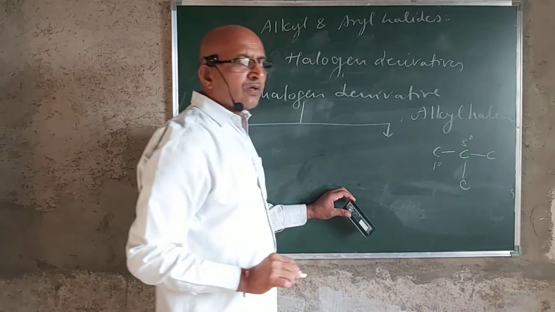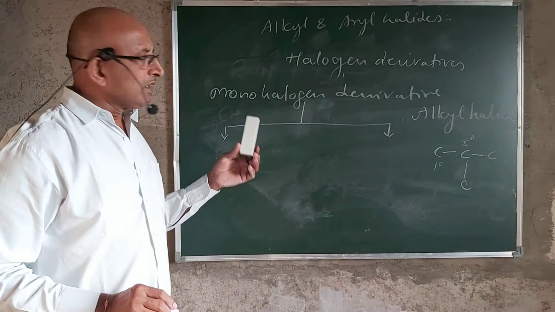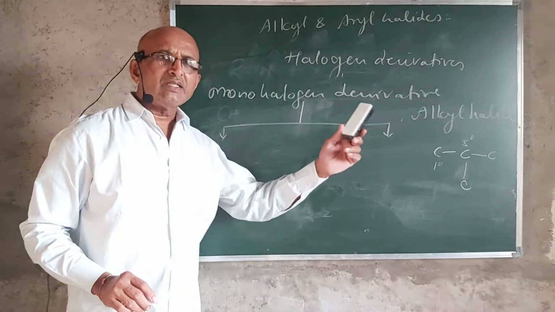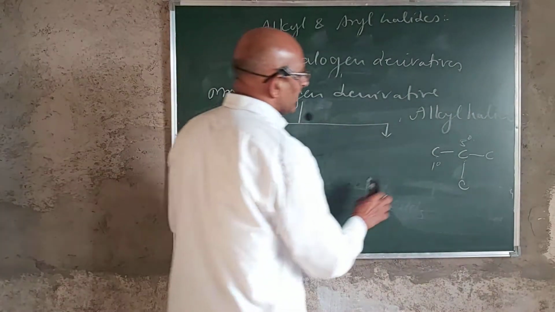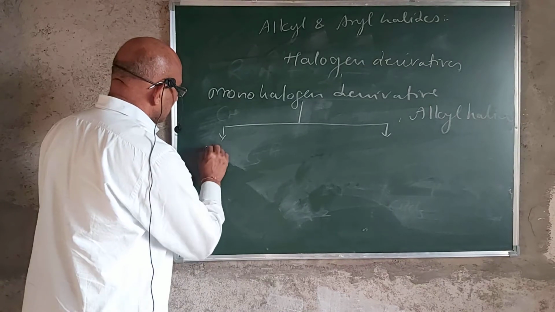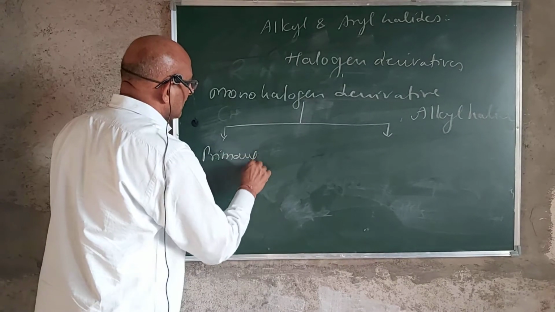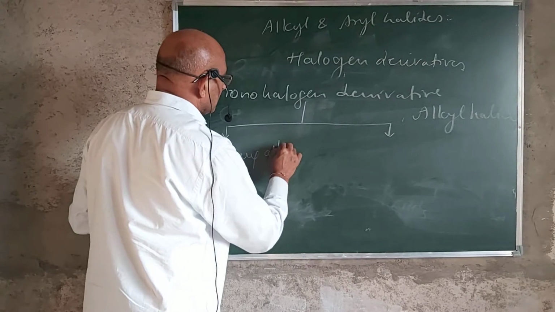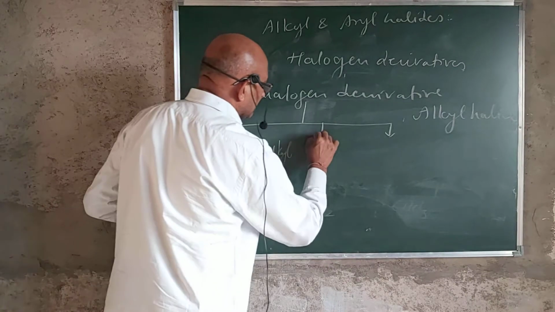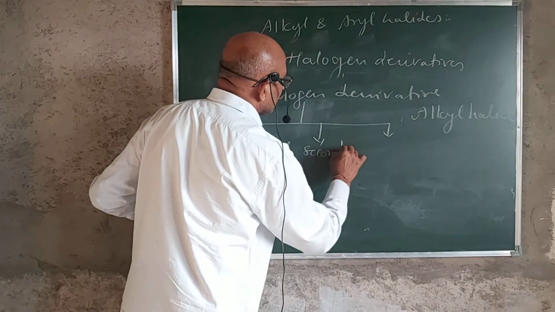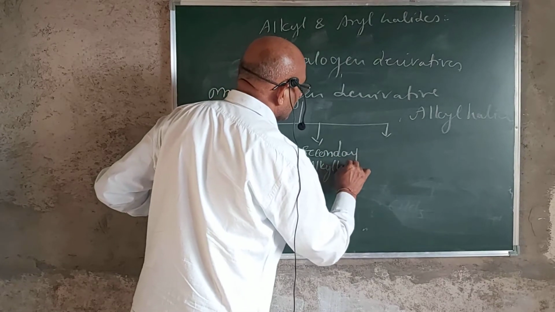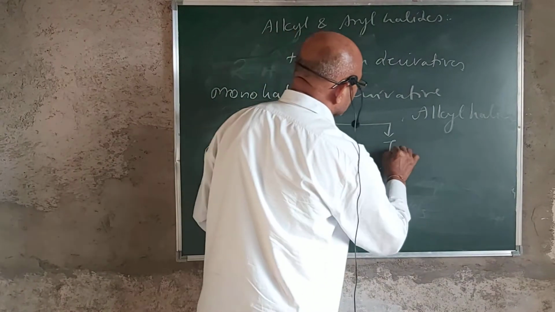So depending upon the halogen atom being attached to either a primary, secondary, or tertiary carbon, it is classified as primary alkyl halides, secondary alkyl halides, and tertiary alkyl halides.